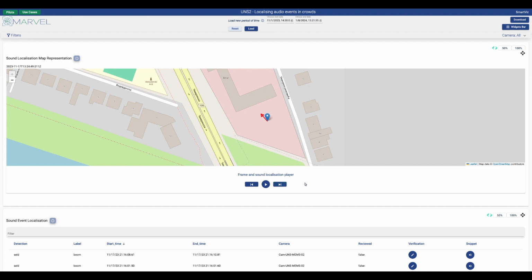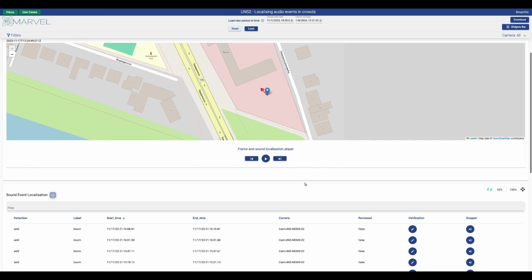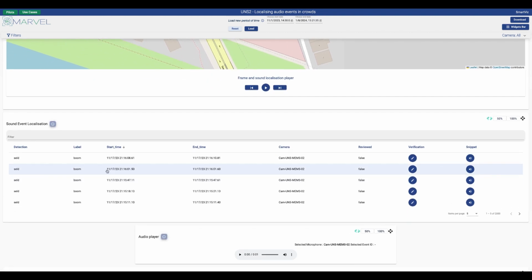The Sound Event Localization widget visually represents these detections, allowing for quick identification and analysis. Here, displaying incoming events and relevant information in an easy manner provides a comprehensive overview of the detected audio events.